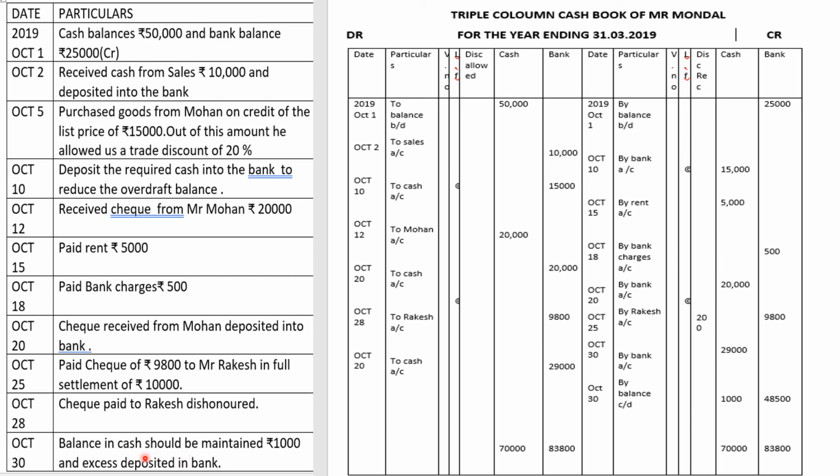October 30, balance in cash should be maintained 1,000 rupees and excess deposited in bank. This is again very important, where it said in cash account they want closing balance of only 1,000 rupees. So that means any extra amount over and above 1,000 rupees you will deposit where? In your bank account. So how will we know that? Look here.